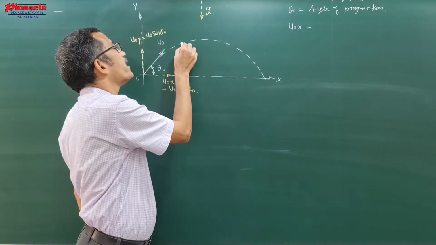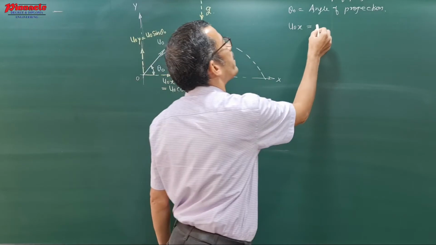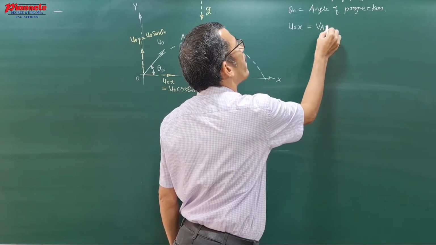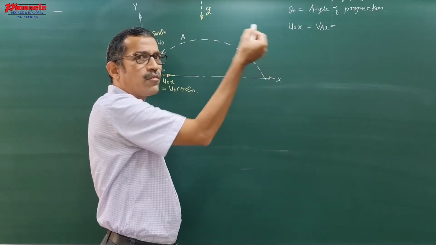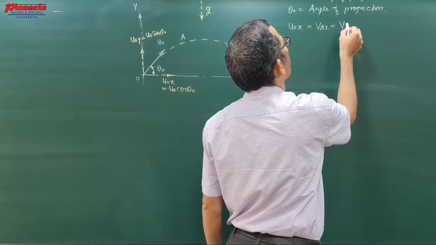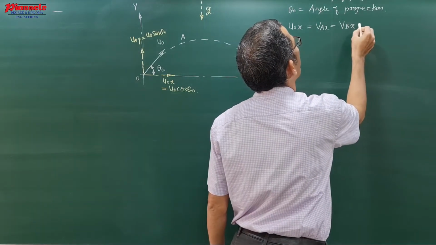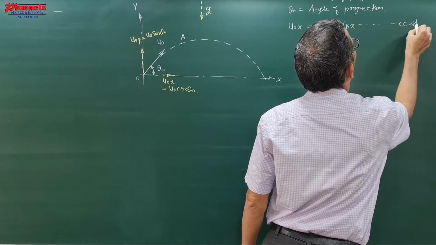If I locate any point here, say A, what component of velocity will it have? I will write it as vax. And if you locate some more points B, C, D, E, any number of points, and take their horizontal components, maybe at B that is vbx, and so on, this component remains constant.